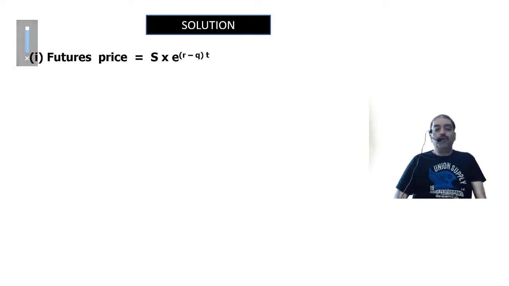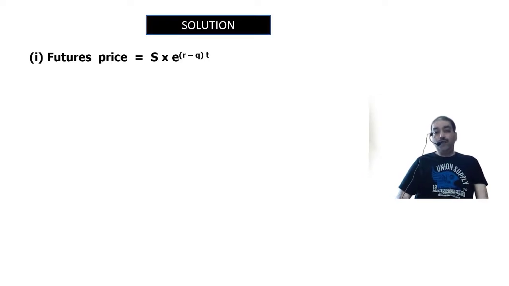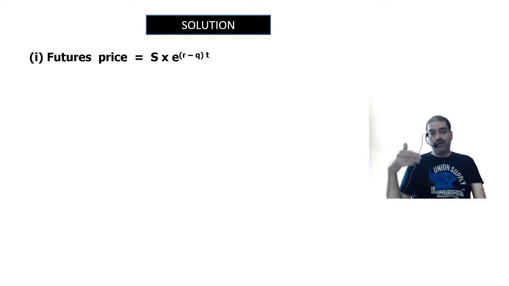Now, futures price is equal to S into e raised to (R minus Q) into T. Why R minus Q? Because in this question, the index is going to give us some dividend. See the question, dividend yield on the index is 6% per annum. Normally we say that index don't give us dividend.